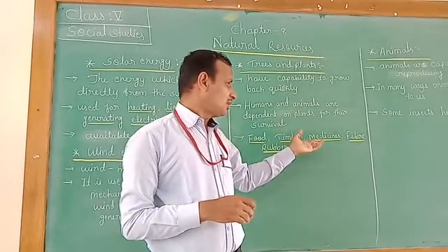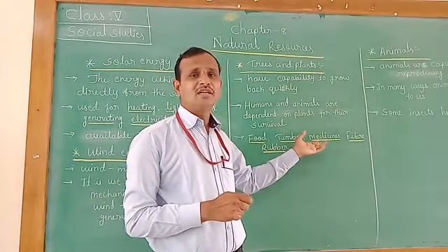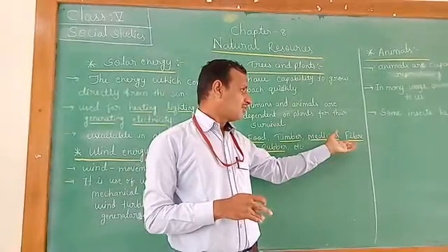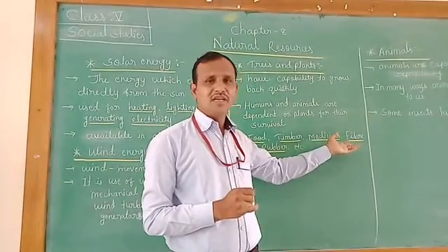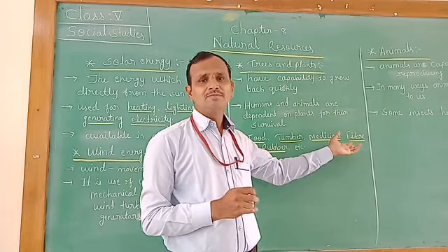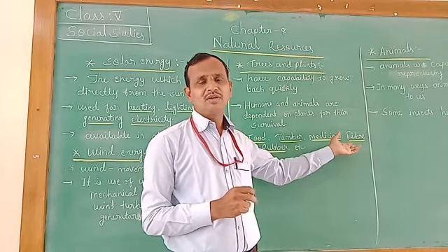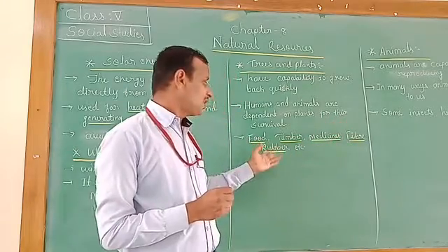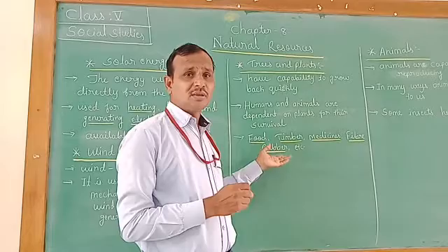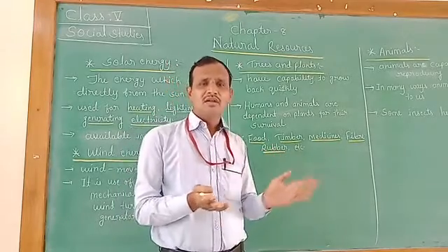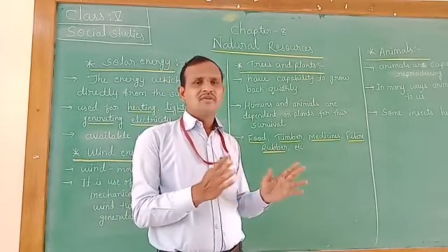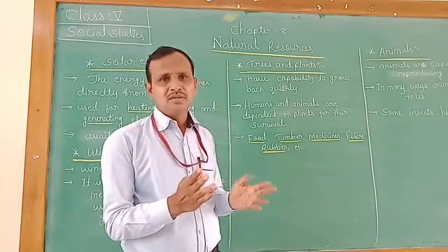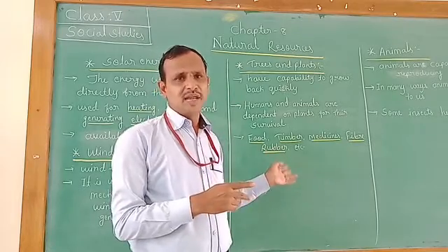And plants and trees provide us medicines. Some plants provide medicines also. And fiber also we are getting from plants, for example, cotton plants. From cotton plants we get fiber. And rubber also, some plants provide us rubber. Where are we using rubber? Vehicle tires are made from rubber. Which rubber? That rubber is provided by some plants.